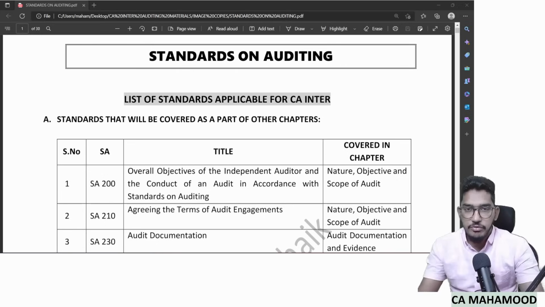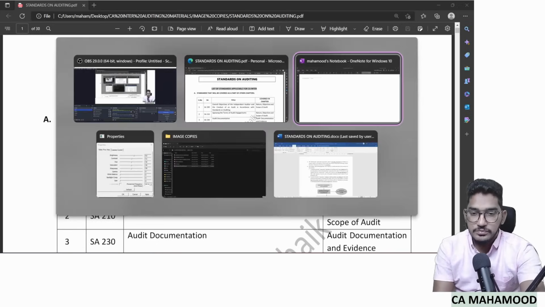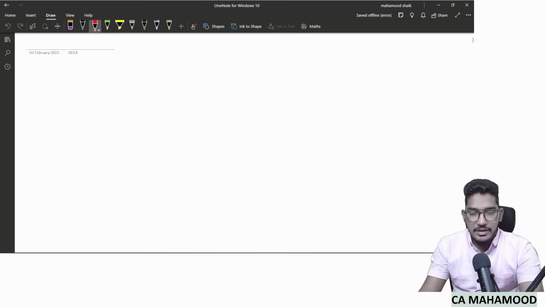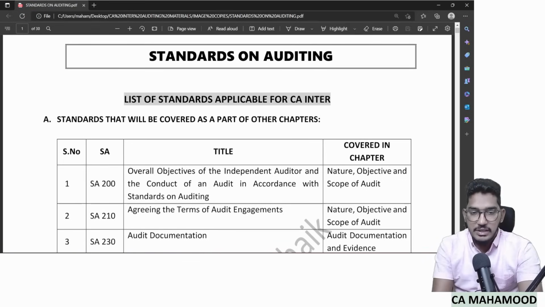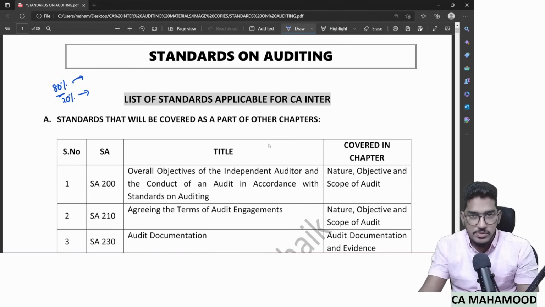First, let me put before you what are the standards which I am going to revise in this particular chapter. There are 10 standards which are forming part of this chapter. If you see the index here in the material, as we all are aware, the entire syllabus of CA Inter has been taken from standards. If not the entire syllabus, then a minimum of 80% of the syllabus, whatever we are reading in CA Inter auditing and assurance, has been taken from standards only. The remaining 20% has been taken from laws and regulations and other practical concepts.